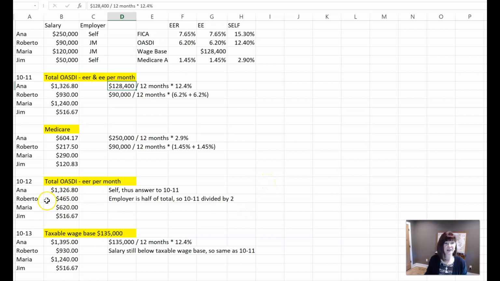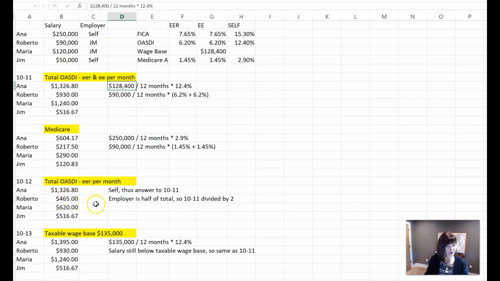Now, let's look at Roberto, on the other hand, works for Johnson Manufacturing. And because he does, the employer is half of the total that we calculated up here in 10-11. So now we're just going to divide that by 2. So Johnson Manufacturing is only paying 6.2%. So that's where we come up with the $465.